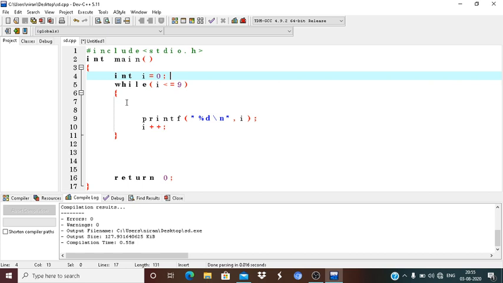So that is enough for the while loop. There are a lot of applications of the while loop, but we will learn them one by one. That is enough for the while loop.